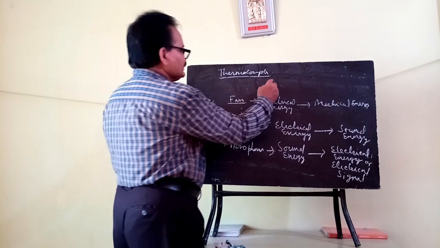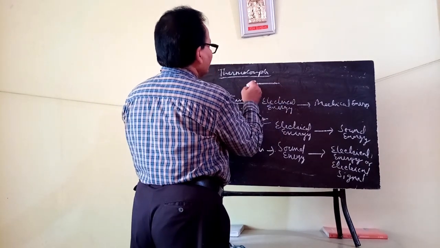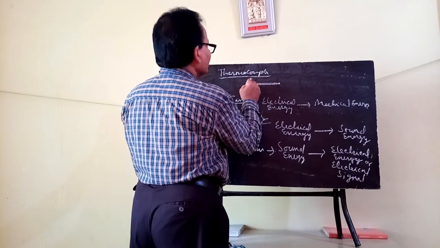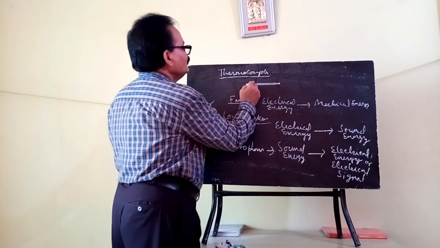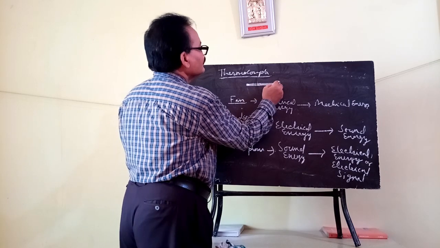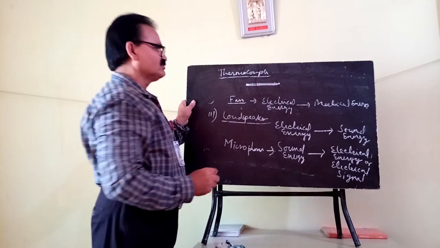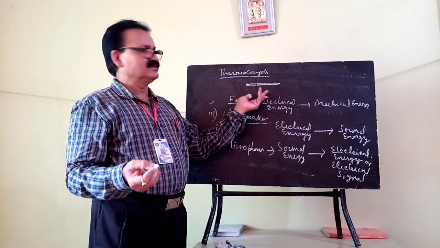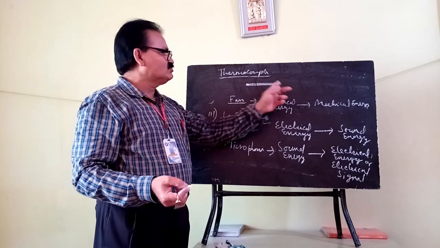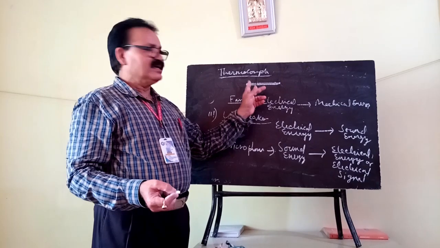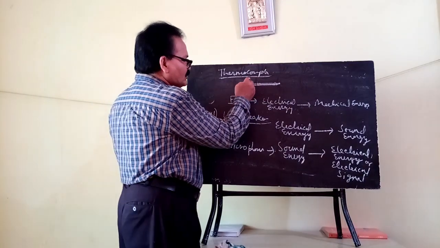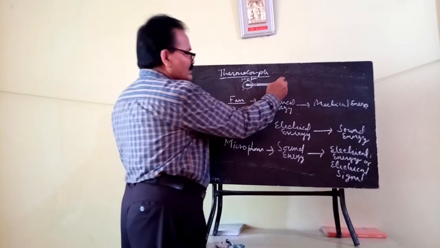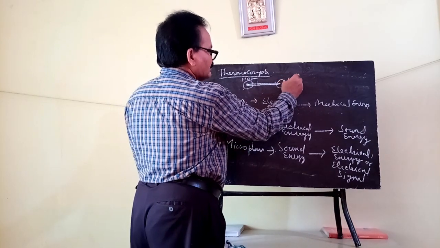So suppose this is copper and this is aluminium. Two different metals are joined together, then it forms a bimetal. So this bimetal has two junctions. One junction you have to keep hot, and the other you have to keep cold.